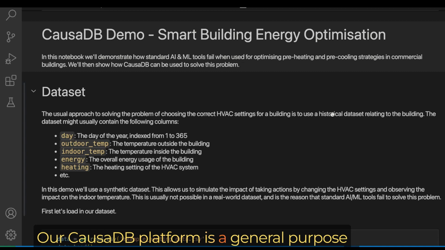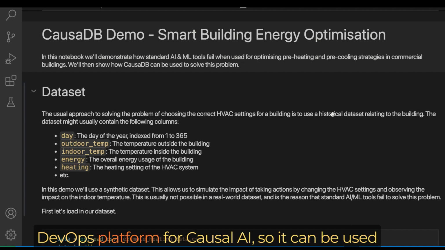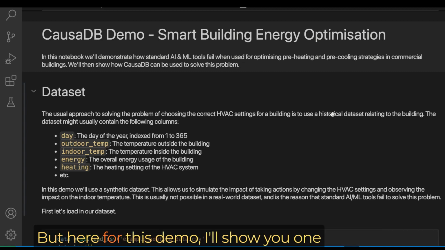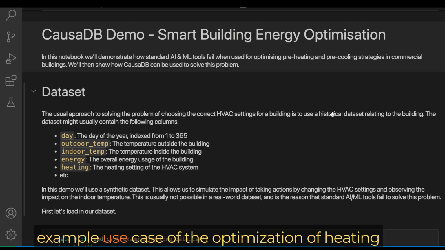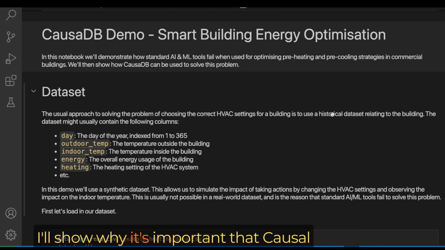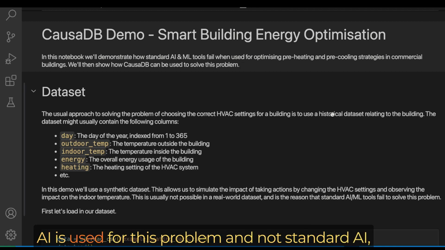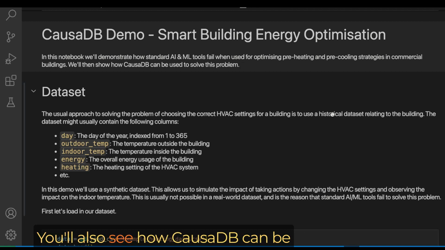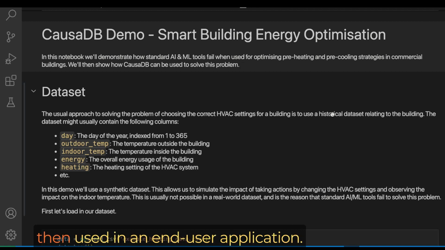Our causaDB platform is a general purpose DevOps platform for causal AI, so it can be used for many use cases across industries. But here, for this demo, I'll show you one example use case of the optimization of heating control systems for commercial buildings. I'll show why it's important that causal AI is used for this problem and not standard AI, and we'll compare those two approaches head to head. You'll also see how causaDB can be then used in an end-user application.